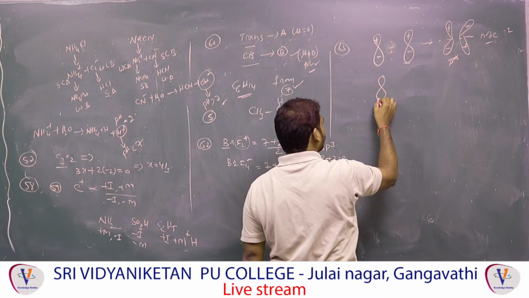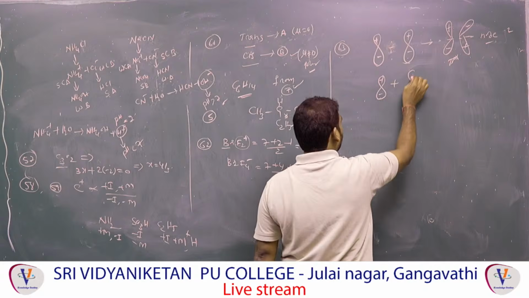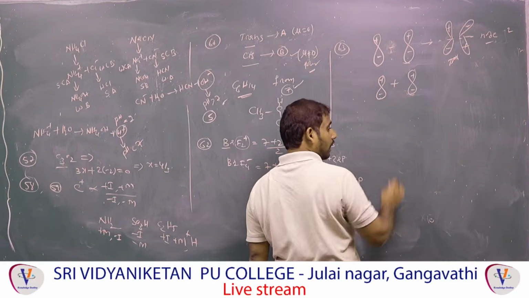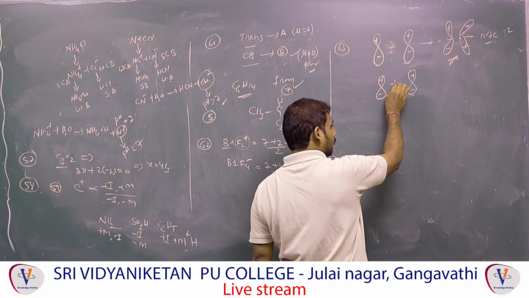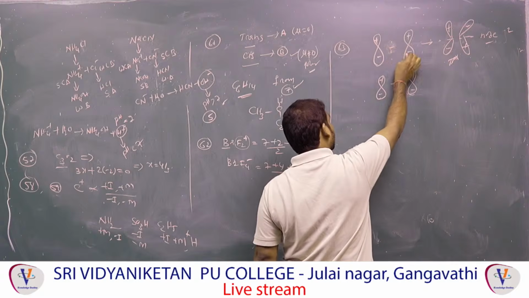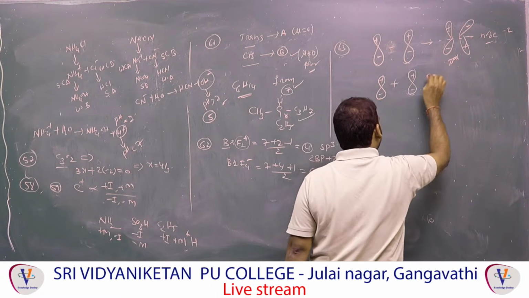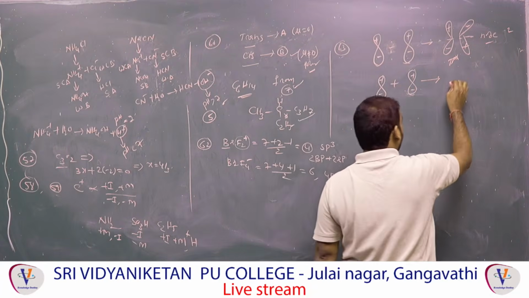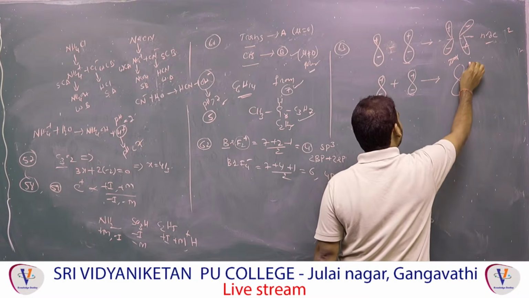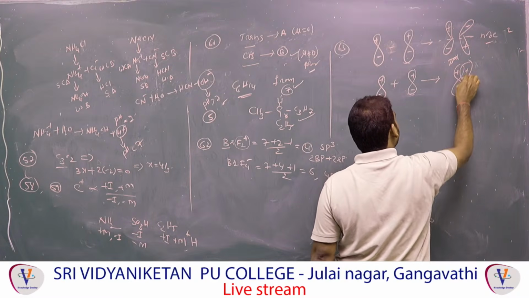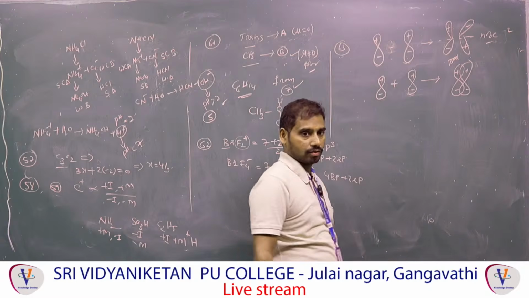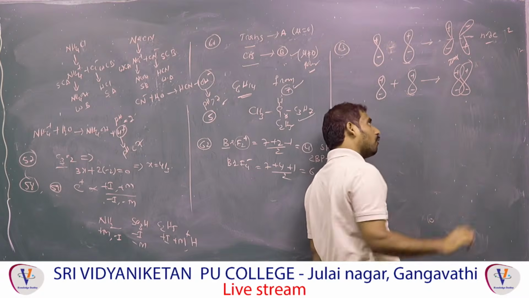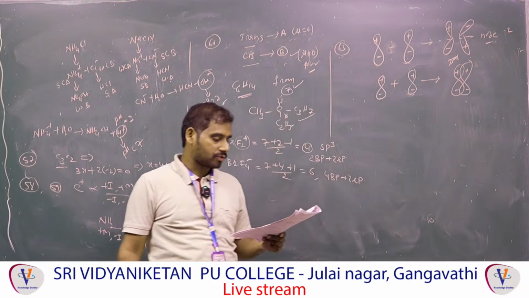Pi means, observe, same plus minus, again plus symbol, then plus minus. Same signs and addition. Same signs and subtraction. Same signs with subtraction, you will get the anti-bonding. Same signs with addition, you will get the bonding like this. Both will overlap like this. Plus to plus, plus to minus, minus to minus. Here there is no node. Nodes will not form where there is bonding. Nodes will form where there is anti-bonding. So the option is the third option.